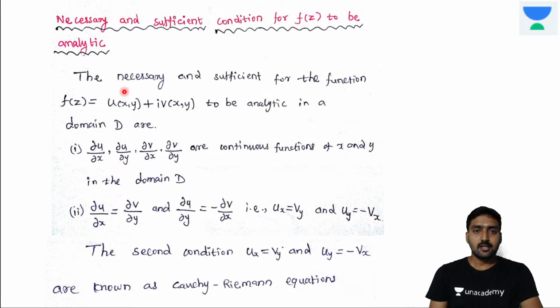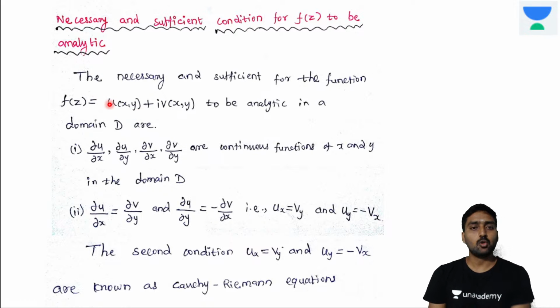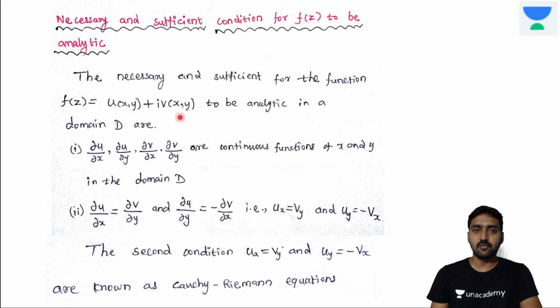The necessary and sufficient conditions for the function f of z equal to u of x comma y plus i into v of x comma y to be analytical in a domain D: dou u by dou x, dou u by dou y, dou v by dou x, dou v by dou y are continuous functions of x and y in the domain D, right?